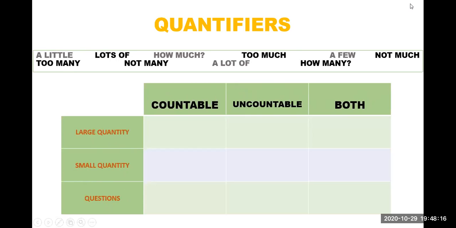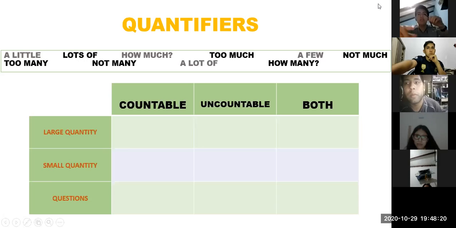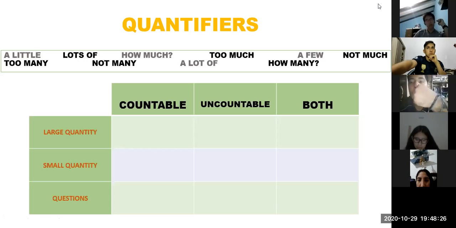Le voy a preguntar a cada uno de ustedes, ¿ok? Let's go with just lightning. When do we use a little? What do you remember? Small, when we don't have much.